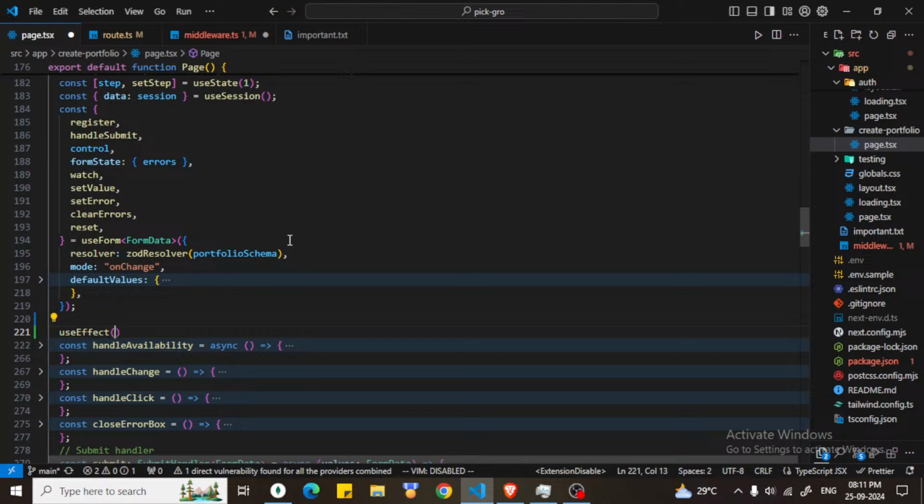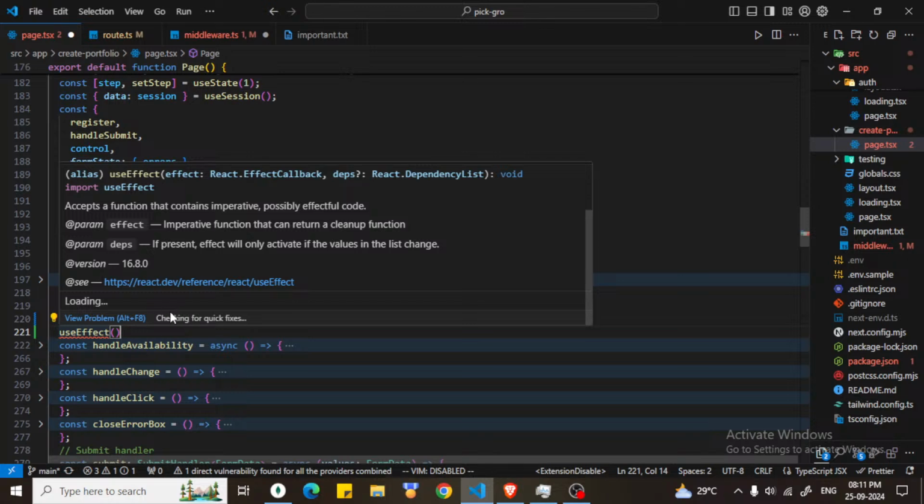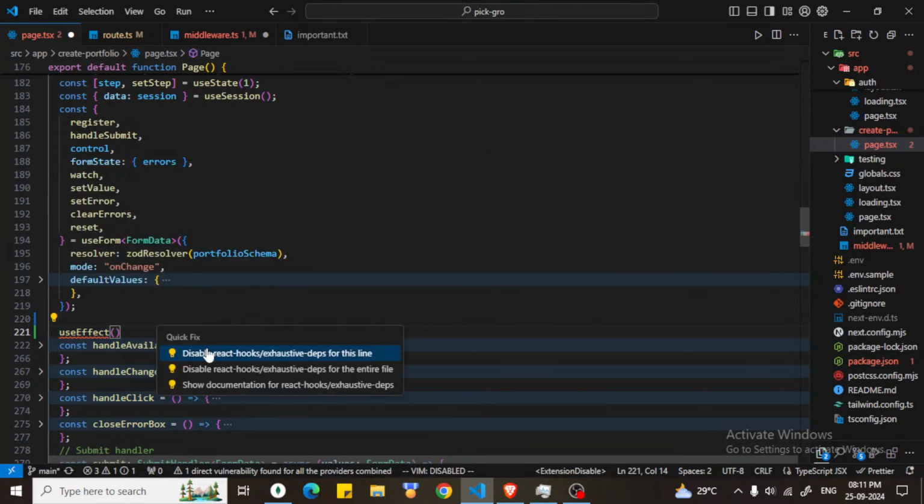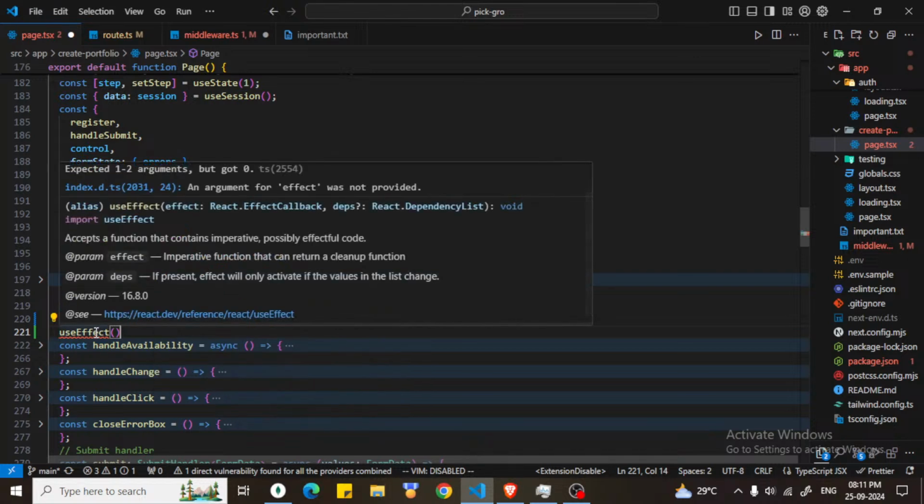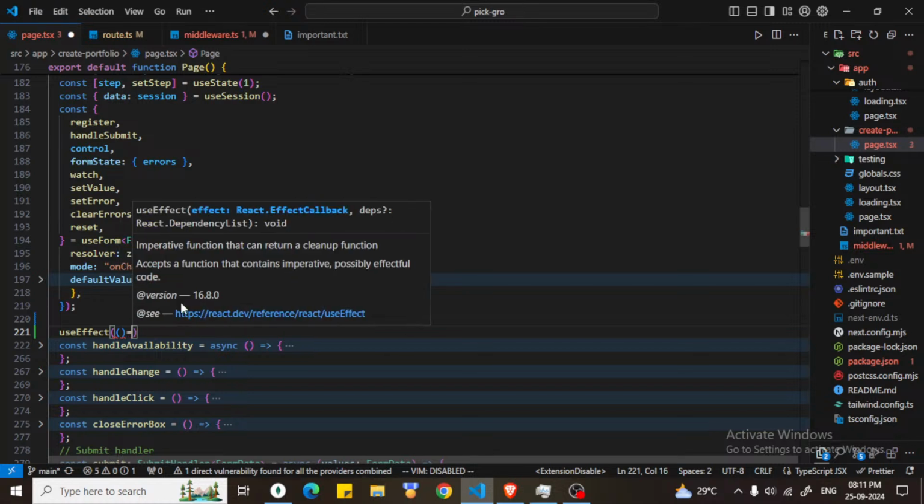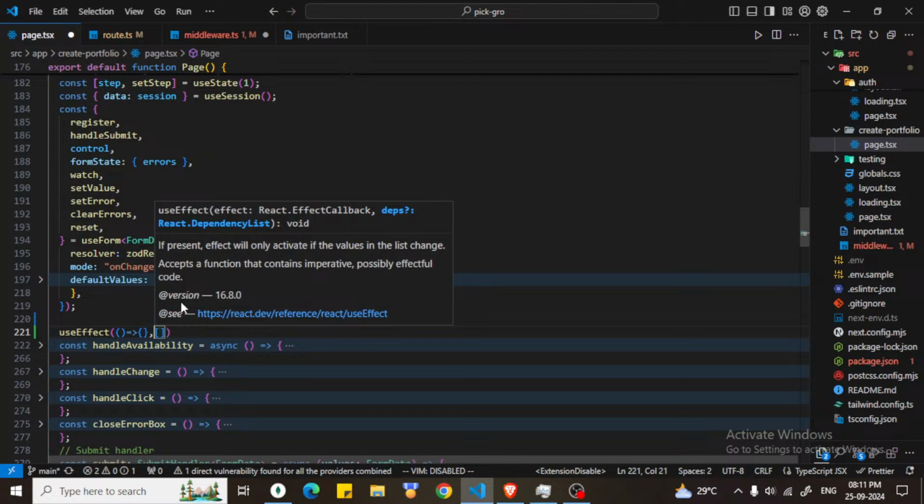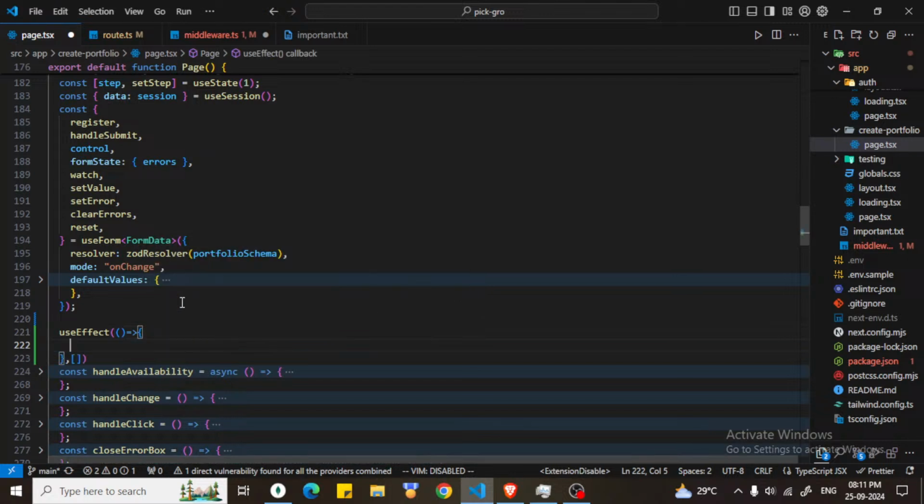Why am I not getting it? Because I have not imported that. Come on. Oh, it's imported. This would be a function, which would be an arrow function. Also we need to pass the dependency, which will be for the first time only. And let's just expand this.